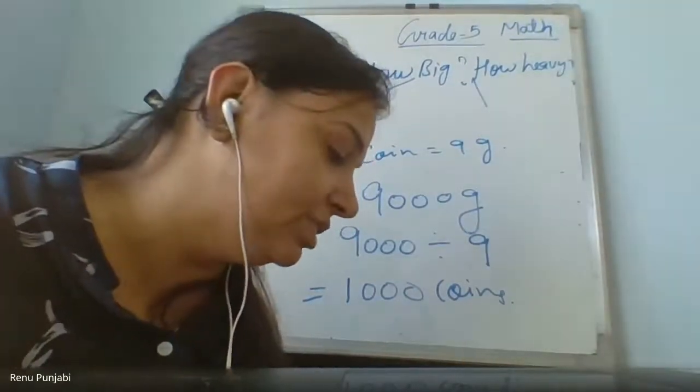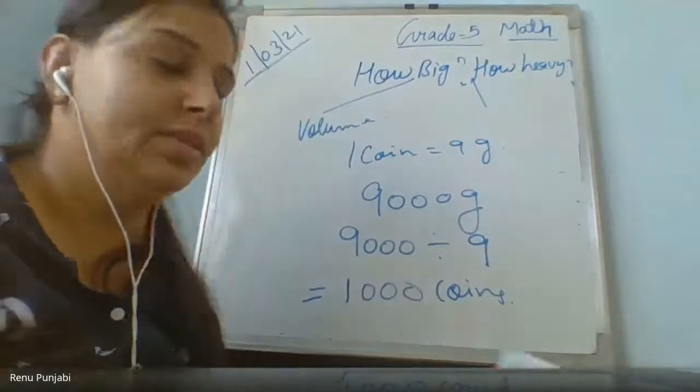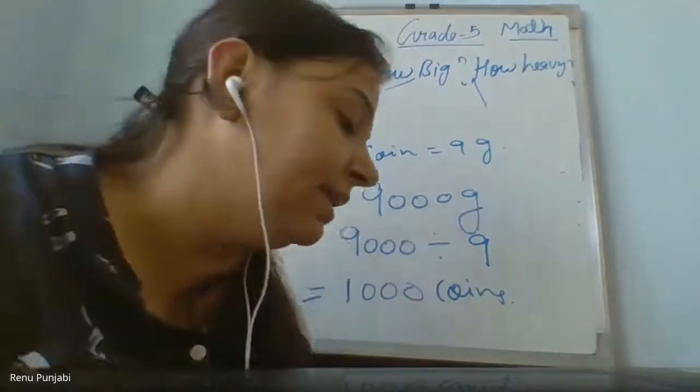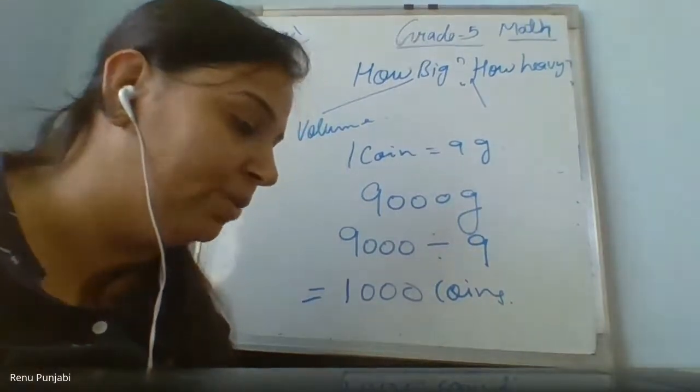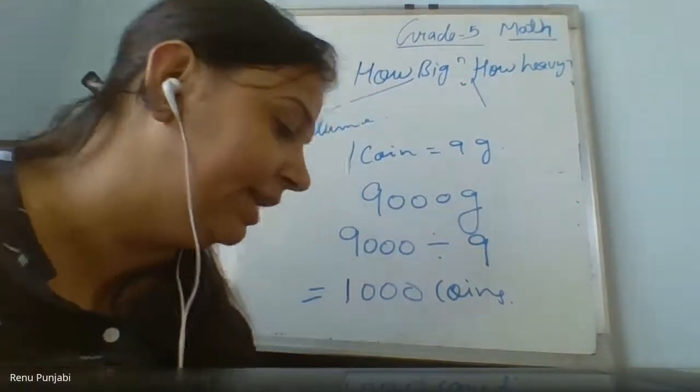Now turn the page. Some practice questions are given to you. How many coins are there in a sack of 5 rupee coins if the weight of the sack is 18 kg?